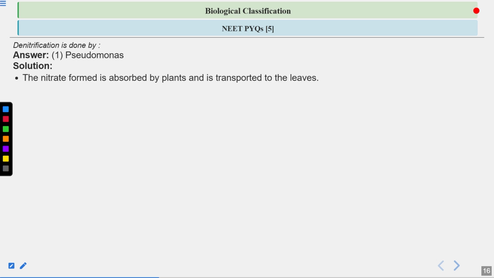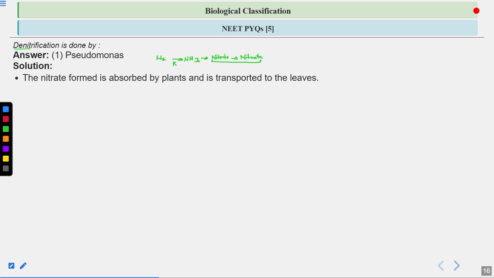So what happens here? Rhizobium is a bacteria which converts atmospheric nitrogen into ammonia. Then nitrification starts when the ammonia is produced from atmospheric nitrogen. This ammonia is converted into nitrite, and then it is converted into nitrate. So this process is known as nitrification. But the question is regarding denitrification.